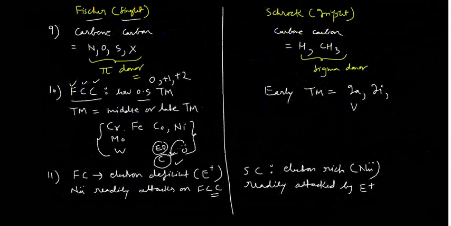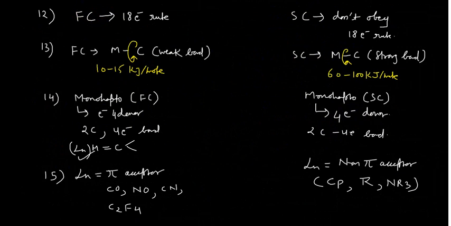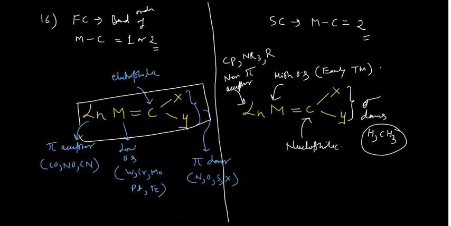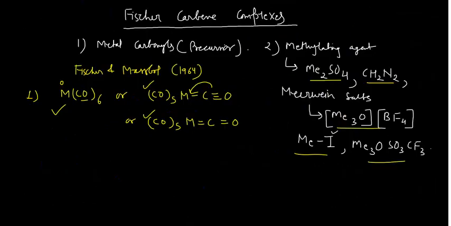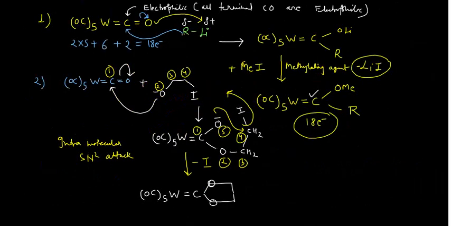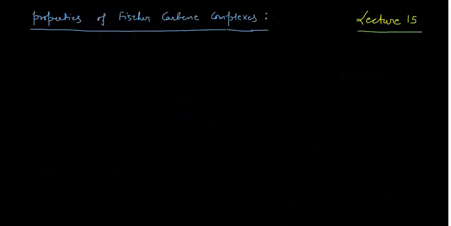Fischer and Schrock synthesized these carbenes. Then I told you how we can differentiate between the Fischer and the Schrock carbenes, and after that I switched to the synthesis of the Fischer carbene complexes, and this we have done in pretty much detail.